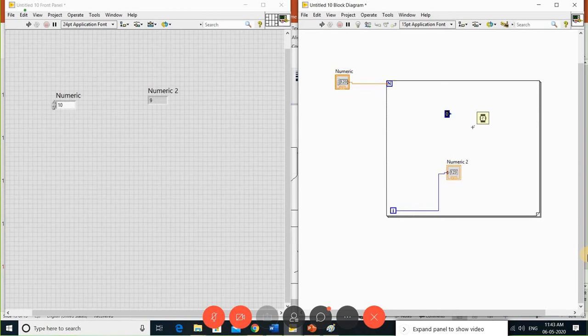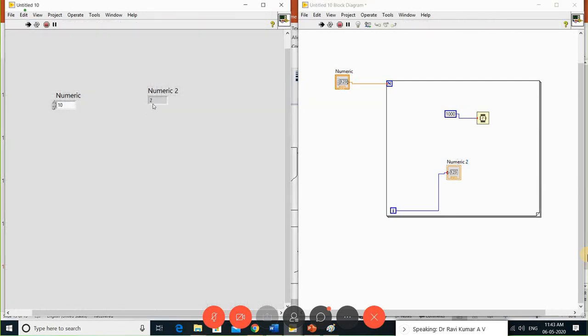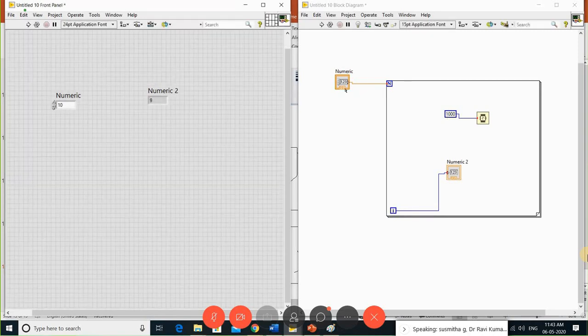So I have given 1000 milliseconds, so each iteration takes some amount of delay. This is the delay I gave. Let me run it and see how it works. Let me go with the single shot run. See, now the iteration starts with 0, 1, 2, 3. Each iteration takes 1000 milliseconds, that is 1 second here. Whenever your I variable becomes n minus 1, your loop has terminated.